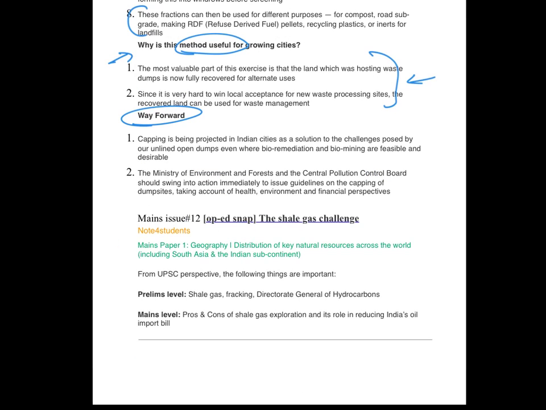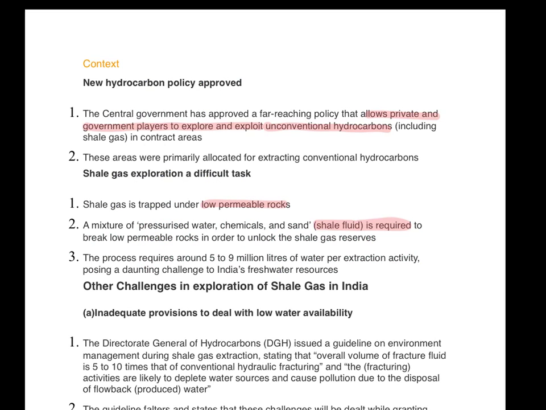The next topic too is mains related only. The name is the shale gas challenge. So this was in news because recently the government of India has approved a policy which allows both private and government companies to explore and exploit unconventional hydrocarbons. Please note that the stress of the policy is on a broad term, that is unconventional hydrocarbons. Shale gas is just one of these.